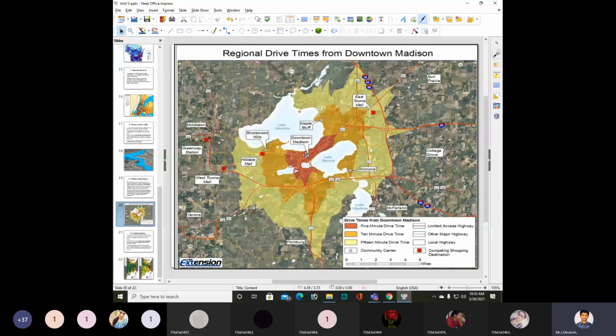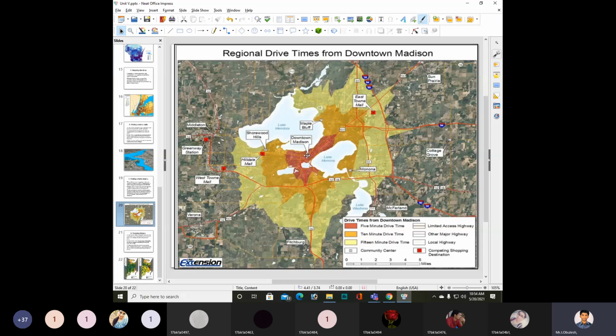Drive times from downtown Madison: 5 minutes drive time indicates that from downtown Madison to these areas the drive time is 5 minutes only. From this point up to this region, the drive time is around 5 minutes only.